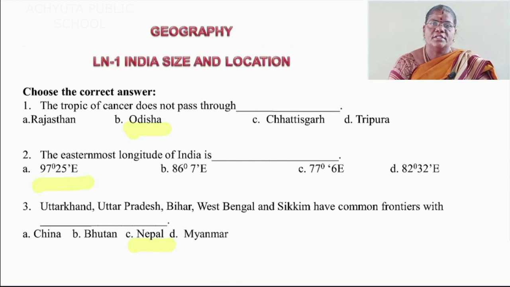First one, the Tropic of Cancer does not pass through Odisha. The easternmost longitude of India is 97 degrees 25 minutes east. Uttarakhand, Uttar Pradesh, Bihar, West Bengal and Sikkim have common frontiers with Nepal.